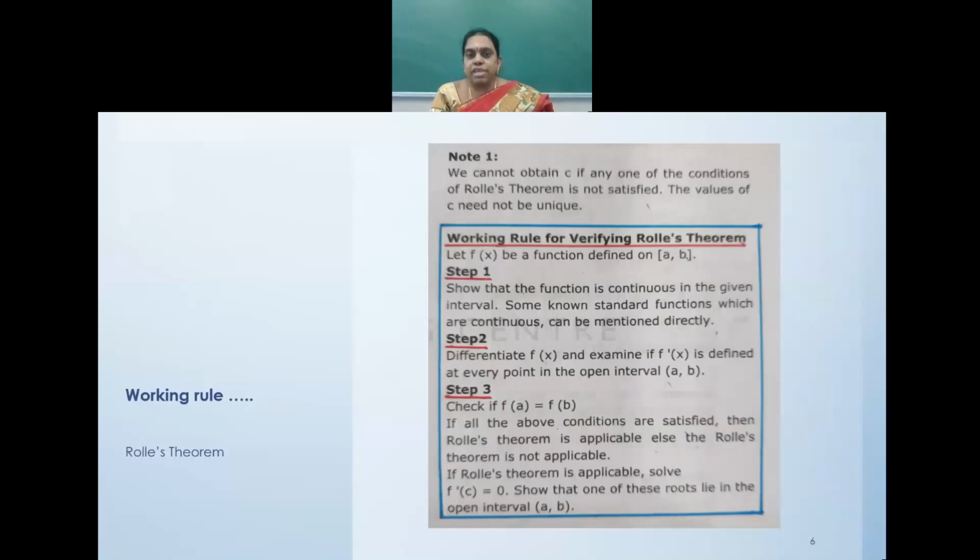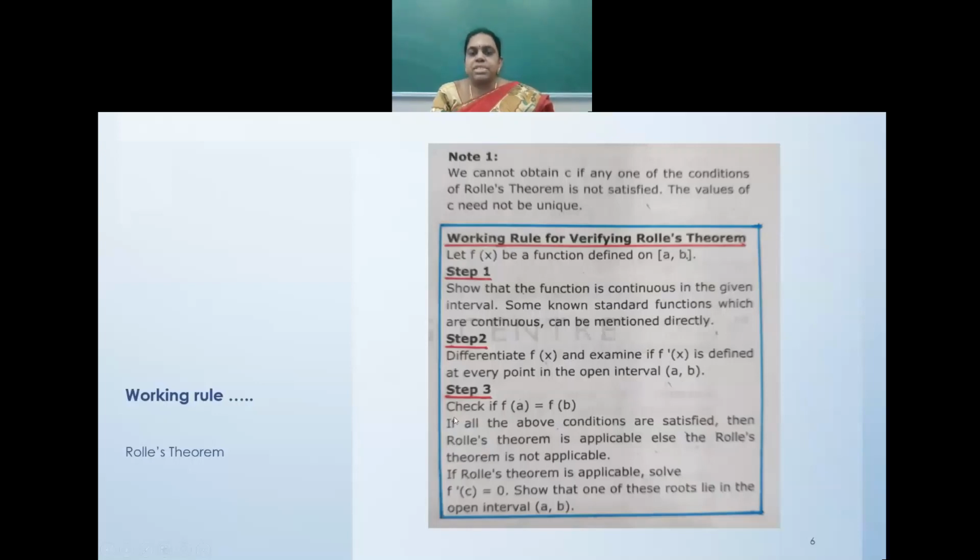Working rule for verifying Rolle's theorem. Let f of x be a function defined on closed interval a comma b. Step 1. Show that the function is continuous in the given interval. Some known standard functions which are continuous can be mentioned directly, like polynomial function is continuous, modulus function is continuous. Step 2. Differentiate f of x and examine if f dash of x is defined at every point in the open interval a comma b.